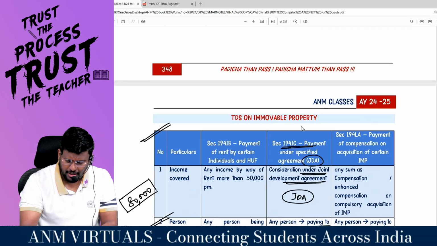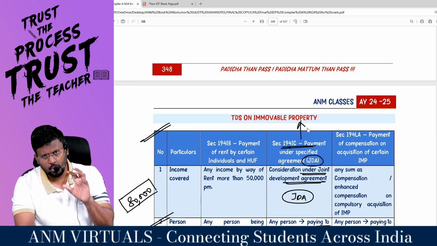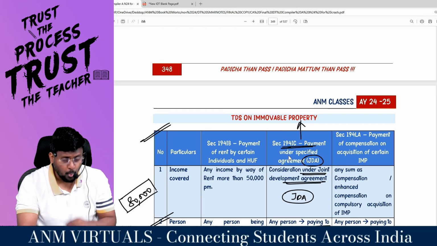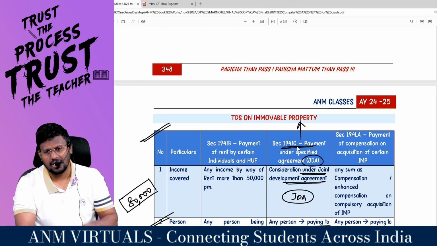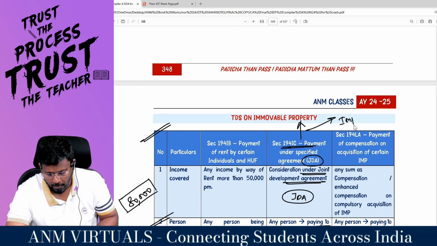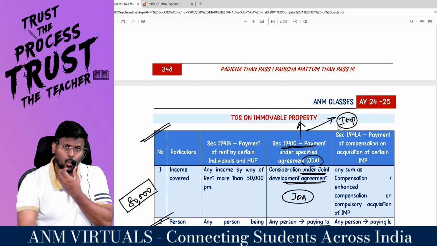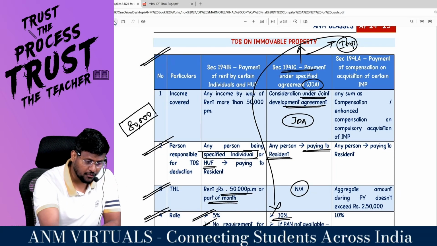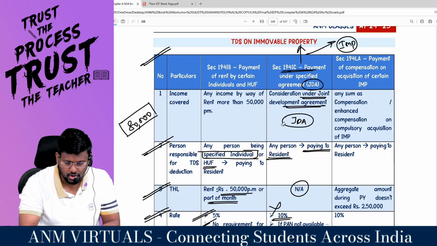இது என்ன development agreement? Joint development. For to develop what you are entering into a contract? To develop what you are entering into a contract with the Casa Grande? To develop the what property? Immovable property. So generally throughout the act, immovable property நாலே how much percent? 10%. 194 ஐல rent இருக்குல்ல எவ்வளவு percentage?